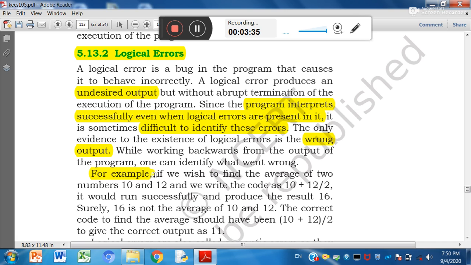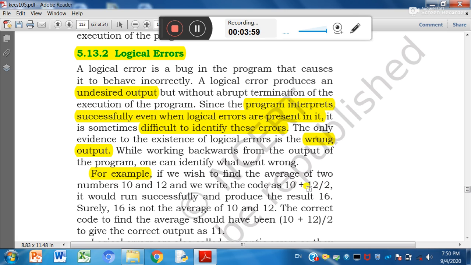For example, if we wish to find the average of two numbers 10 and 12, right, and we write code 10 + 12 / 2, so this will produce a wrong result, right? Why? This will produce 12 divided by 2 means 6, 10 plus 6, 16.